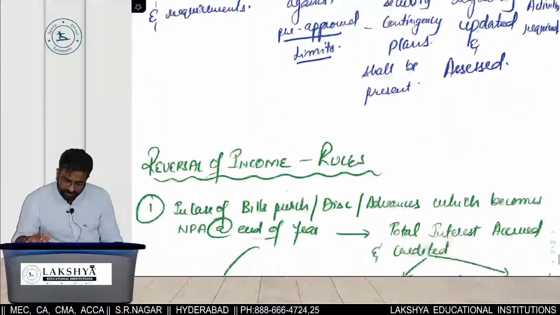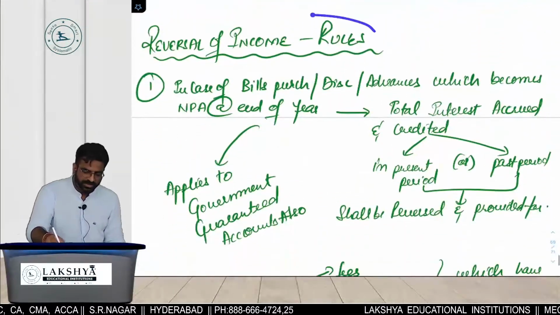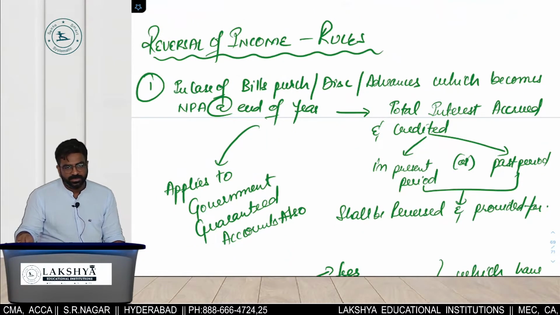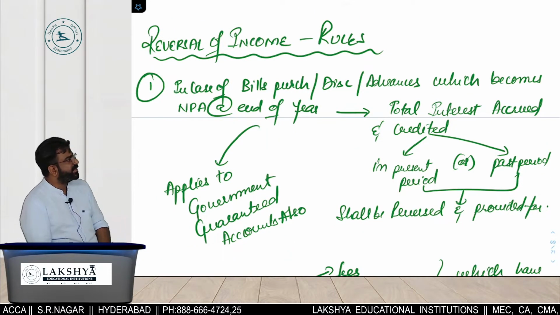You need not do. And yes, last topic. What is the last topic, everyone? Income. What do you mean by reversal of income rules?